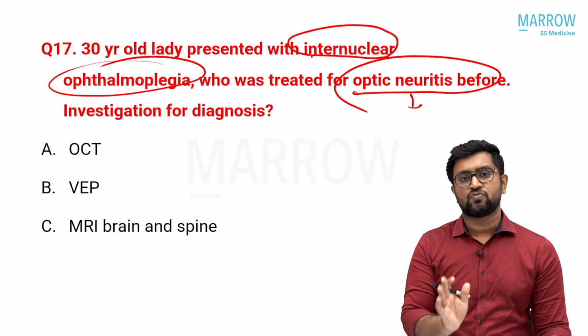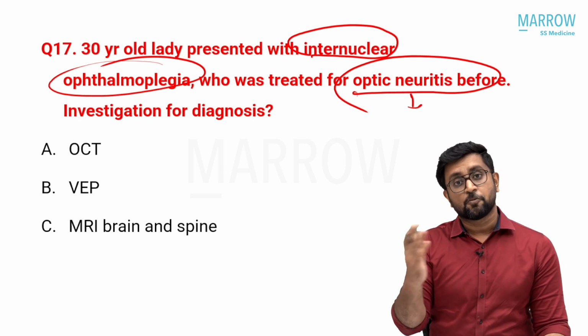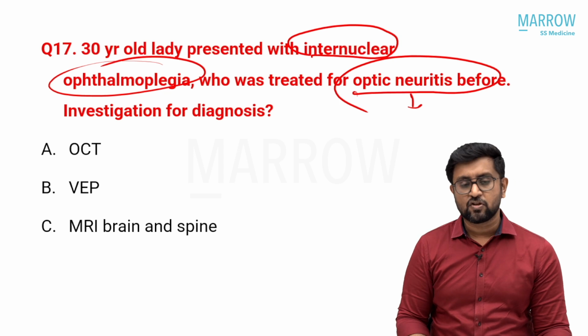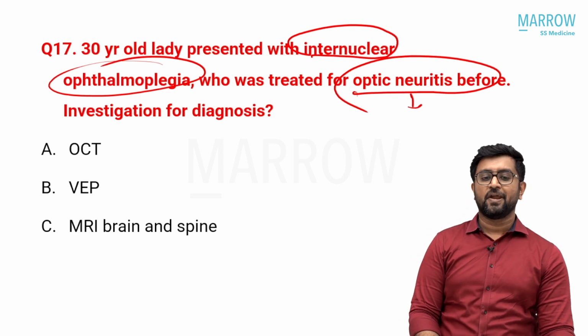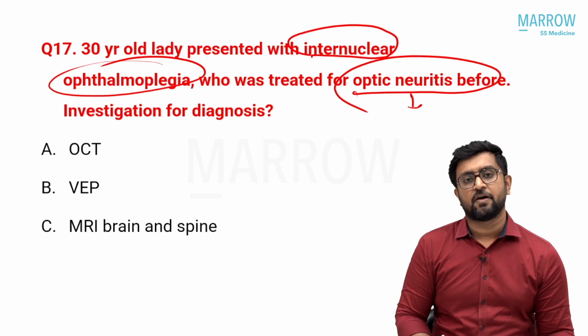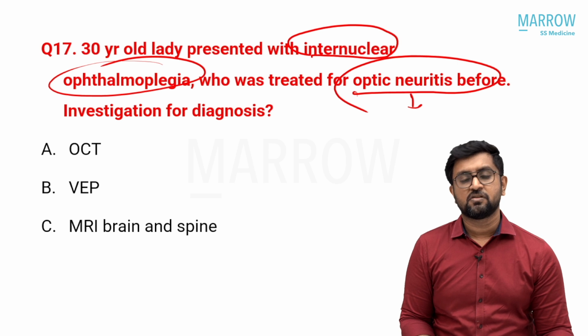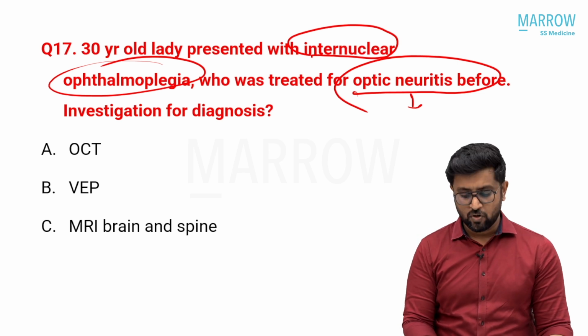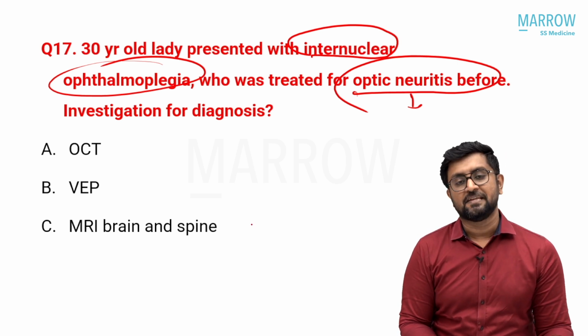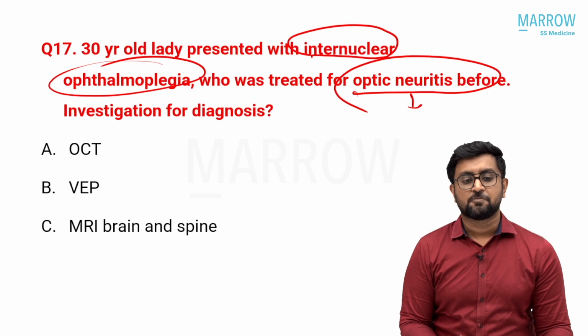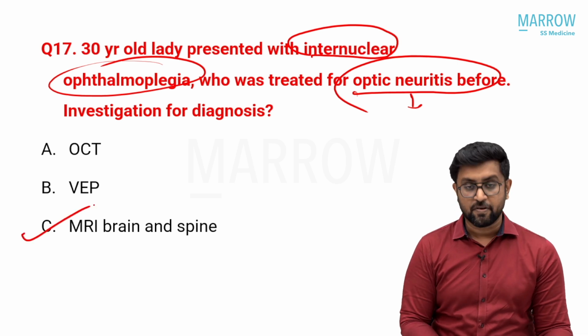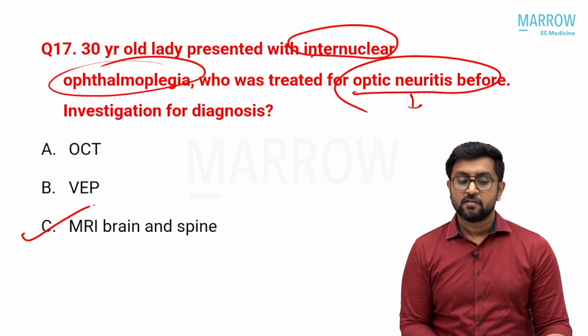VEP is not used for diagnosis of the disease, but it can diagnose optic neuritis, that's all. The disease is actually multiple sclerosis. You need an MRI brain to look for the classical MRI signs of multiple sclerosis, and the spine and the brain to look for dissemination in space and dissemination in time. You can localize by using your MRI. So the answer is MRI brain and spine should be done. Okay, that much is clear.